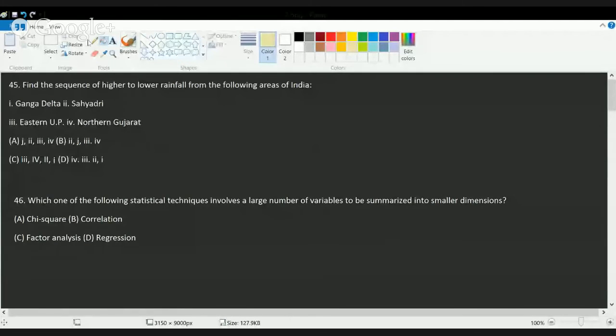Now, in this question, you have to find out the sequence of rainfall from low to high. When we are talking about sequence of rainfall, if I draw a map here, we can see the highest rainfall is along the coastal regions on the Western Ghats. So you have Sahyadris as the region with highest rainfall. The next highest rainfall is in the Ganga Delta region. Then you have the region of Eastern UP, and finally you have the region of Northern Gujarat. So the correct answer is Sahyadris, Ganga Delta, Eastern UP, and Northern Gujarat.